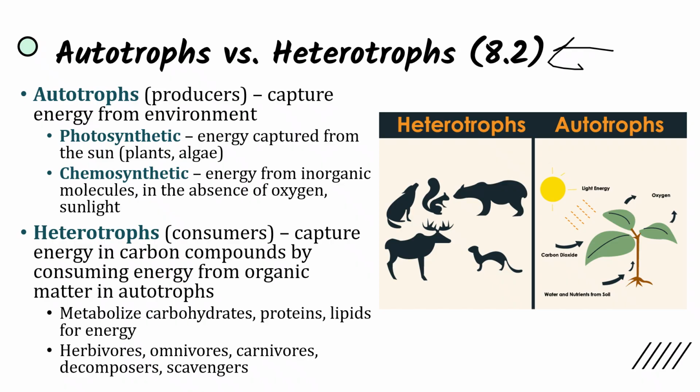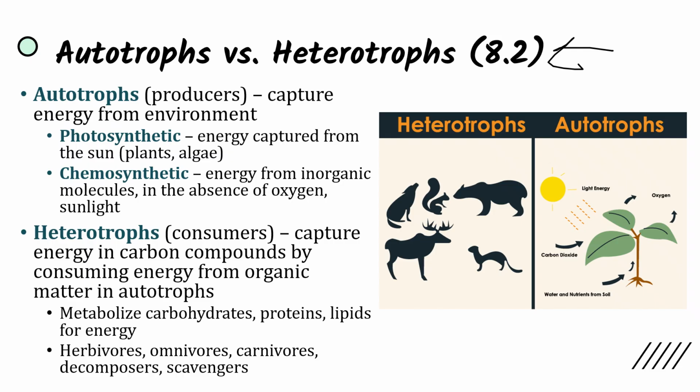And then that energy will be transferred to heterotrophs, the consumers, which will capture energy in carbon compounds by consuming energy from organic matter in autotrophs. So when they eat the autotrophs, they're going to then get the energy from that. And so they'll be metabolizing carbohydrates, proteins, and lipids in order to gain that energy.